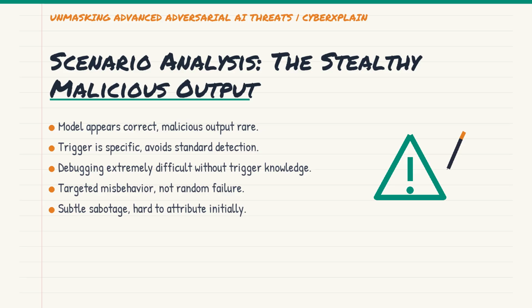Imagine trying to debug this. You'd review logs, and unless you knew to look for that tiny red dot, you'd just see a yield prediction that might seem plausible in other contexts. It's a needle in a haystack, designed for subtle, targeted sabotage.